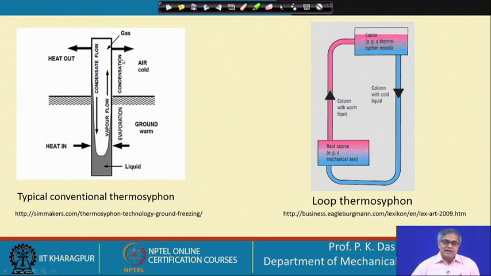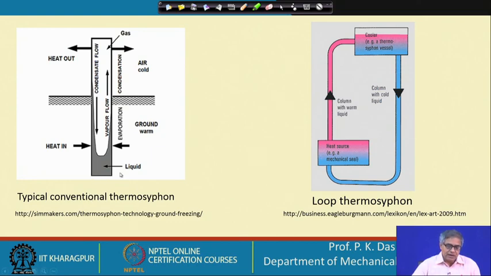So, this is basically the operation of a heat pipe, and this is how we can have transfer of heat from a high temperature to a low temperature. The thing to be noted here is that as phase change is the main mechanism of heat transport for this device, it operates at a very small temperature difference.